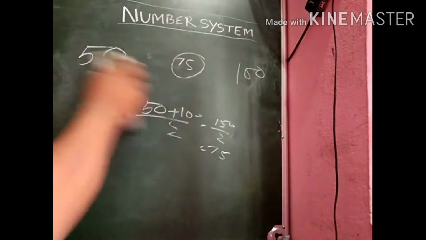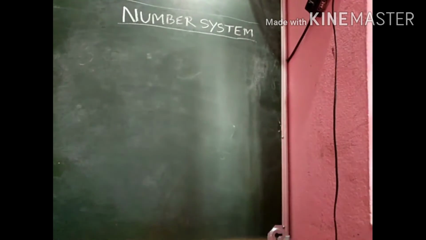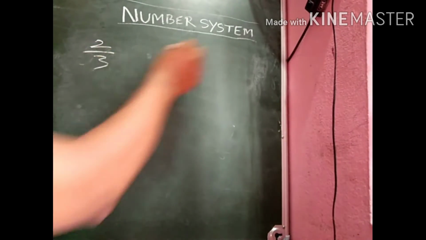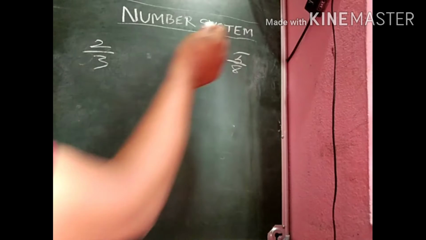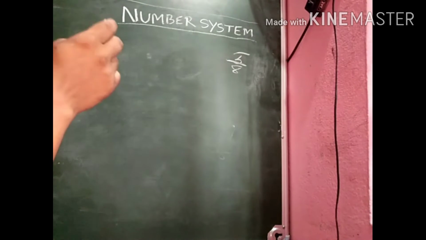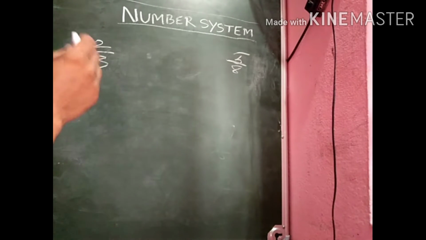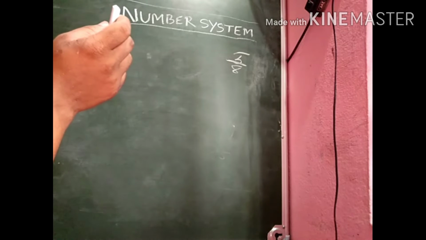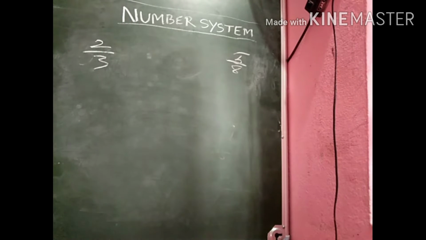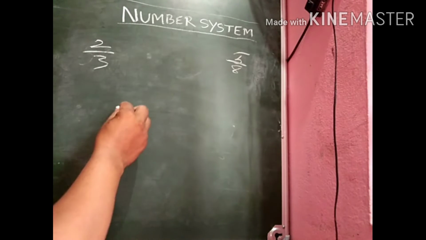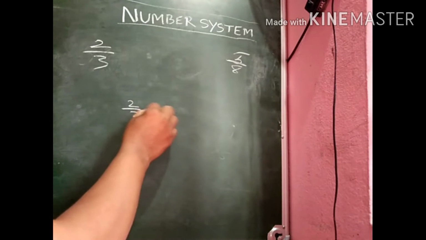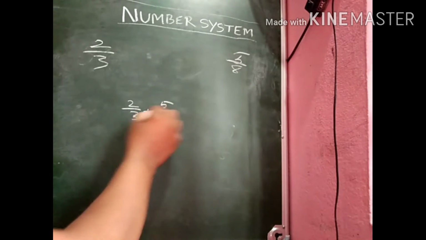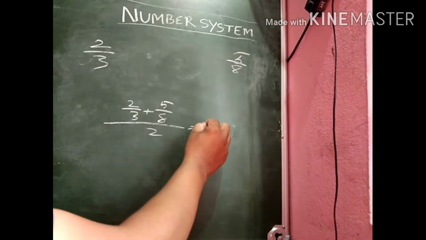Similarly, if you take 2 by 3 and 5 by 8, these are two rational numbers. Then another rational number which lies exactly between 2 by 3 and 5 by 8 is (2 by 3 plus 5 by 8) whole divided by 2.